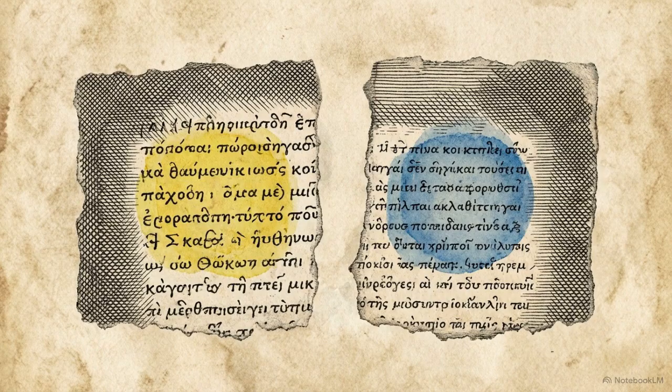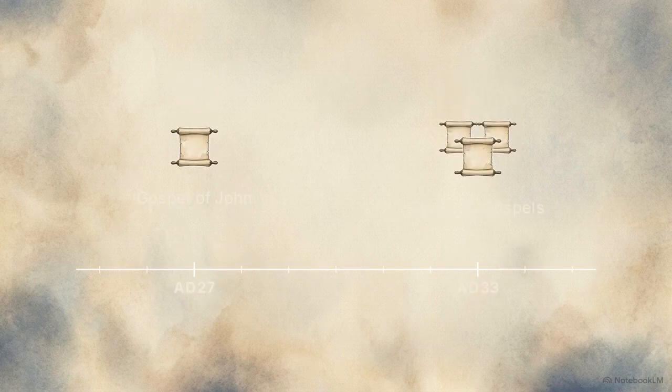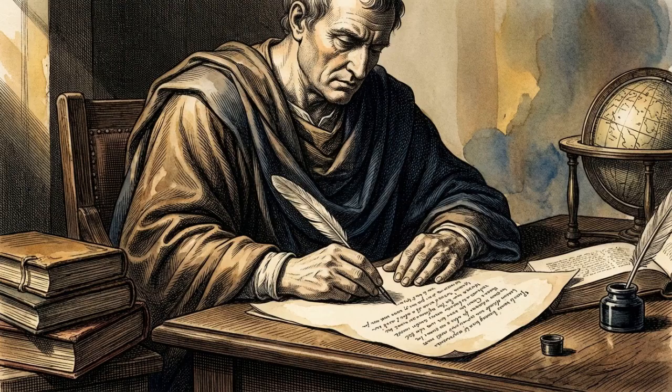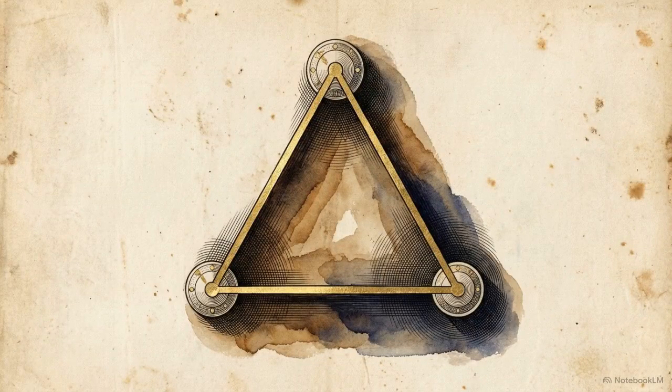With the timeline established, we can examine a glaring textual paradox. The Gospel of John places the famous temple cleansing event in AD 27, while the other three Gospels place it at the very end, in AD 33. Some scholars argue this is a case of theological reordering, an author moving an event for literary effect. But the triangulation of our data suggests another possibility.